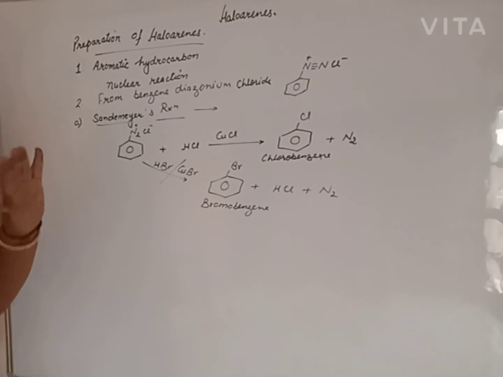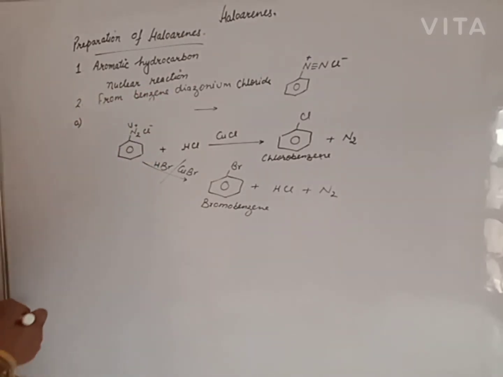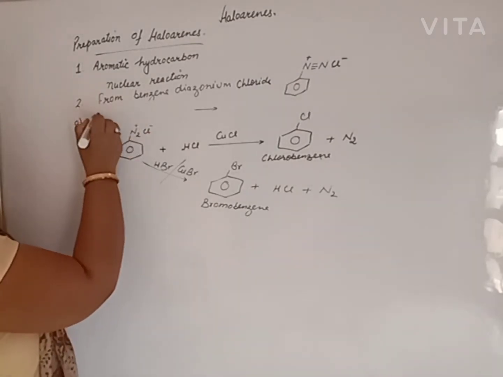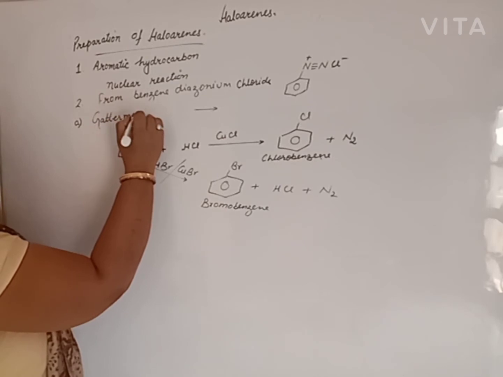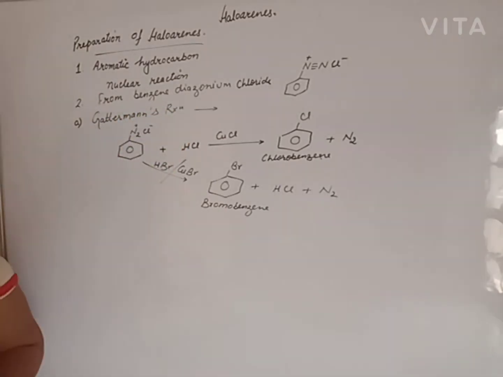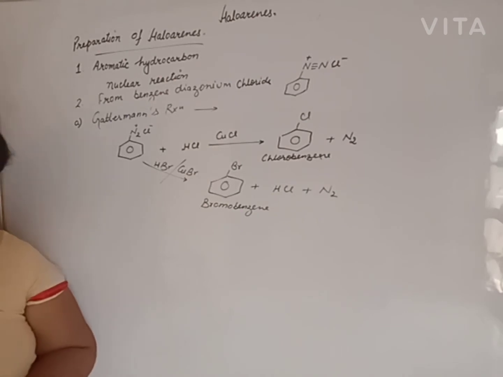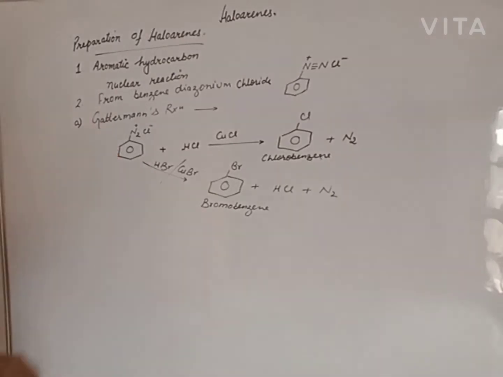Now, beta, the Sandmeyer reaction is just similar to the Gattermann reaction. This reaction is also used to form chlorobenzene or bromobenzene. For the preparation of chlorobenzene and bromobenzene, we also use the Gattermann reaction.